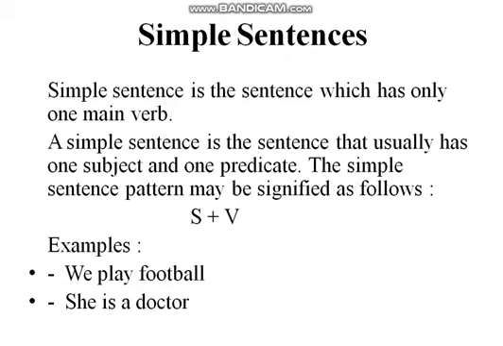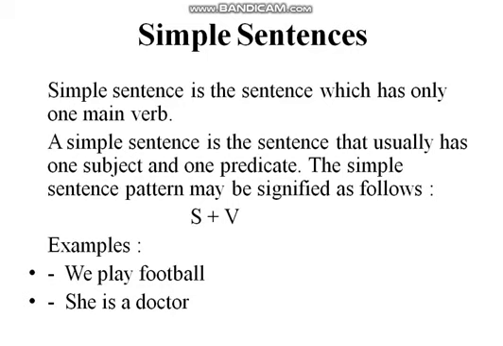Look at examples. We play football. Here we is subject while play football is predicate. So a simple sentence just consists of a subject and a predicate. We play football. Here we is a subject, play football is predicate. So here it is just a simple sentence. She is a doctor. Here this is also a simple sentence. She is subject here because about this something is being said, and the rest of the sentence is predicate.